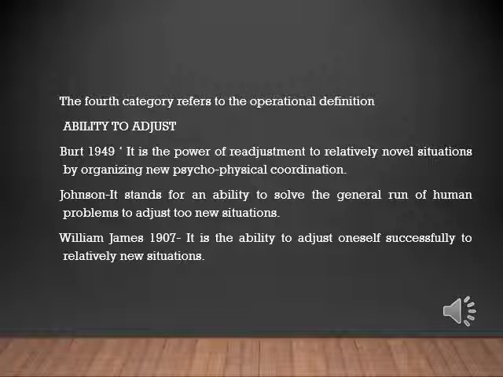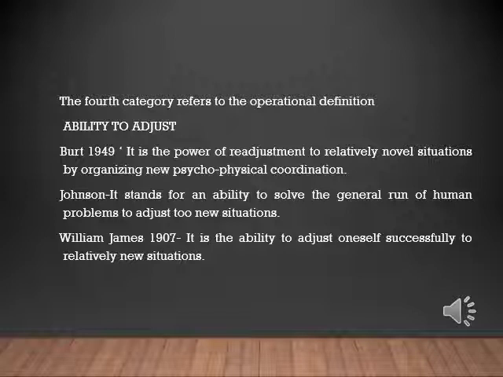Next, Johnson told it stands for an ability to solve the general run of human problems and to adjust to new situations. So to what extent are you able to solve the general run of human problems, how you are solving them, and how you are adjusting to the new situation.